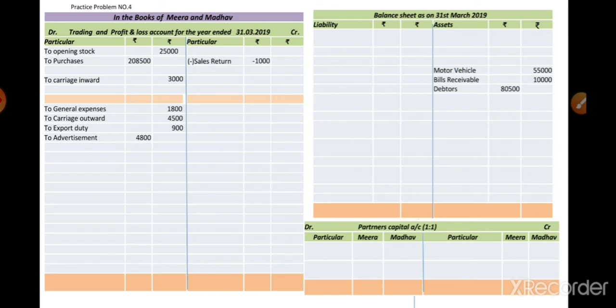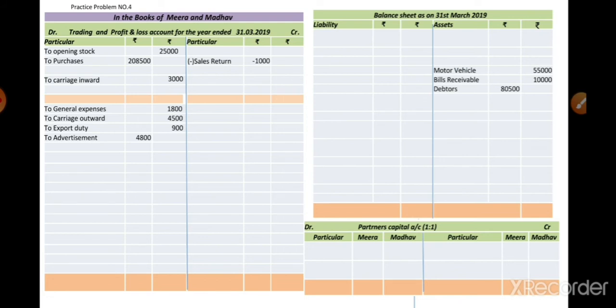Next, advertisement amount of rupees 4,000. Here we see that there is a hidden adjustment, so in the inner column we put the amount of rupees 4,800. This expenditure is incurred from the 1st October 2018. So in the current year we get a total of 6 months benefit from that. So the 6 months benefit we calculated. How is it calculated? 4,800 into 6 divided by 36 months, because this expenditure is incurred for 3 years.